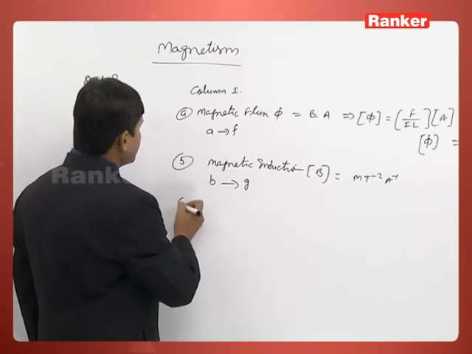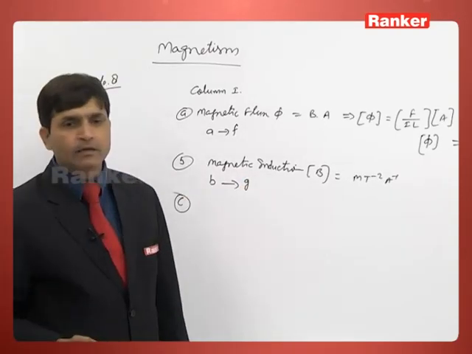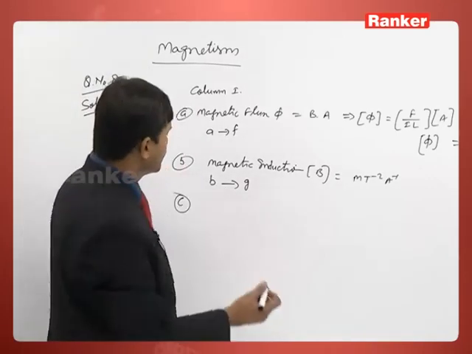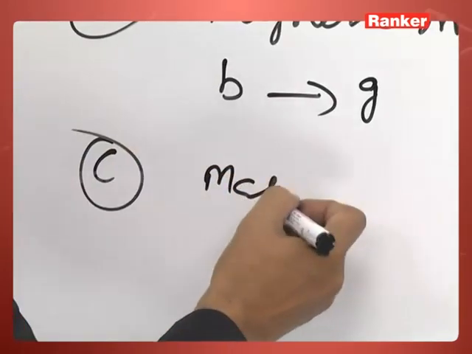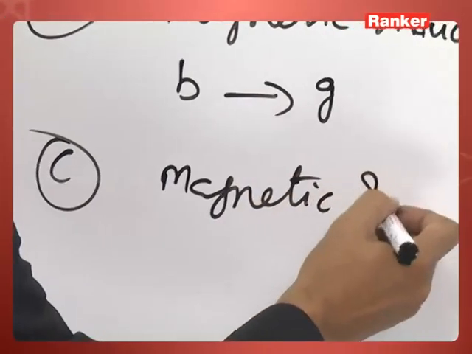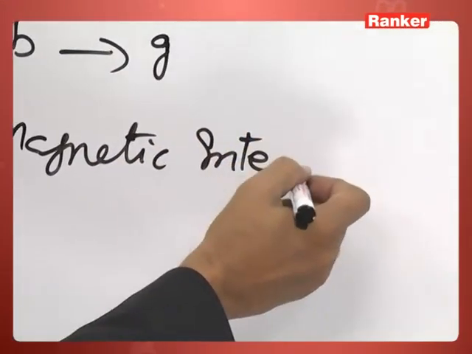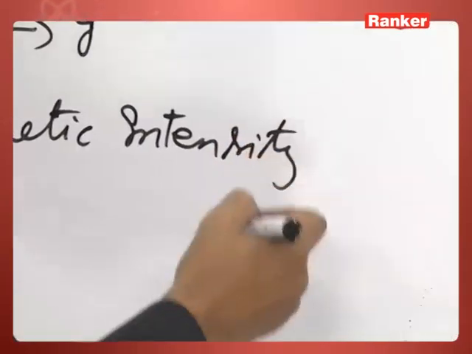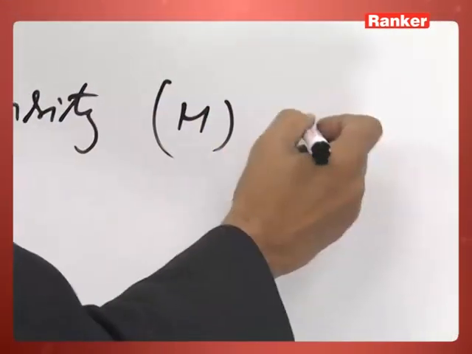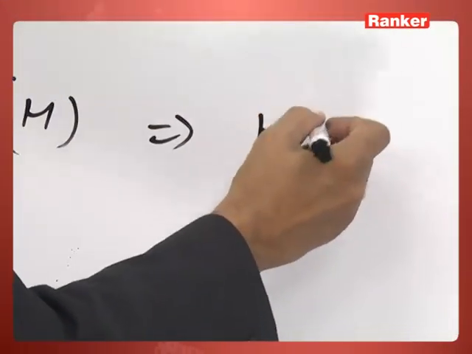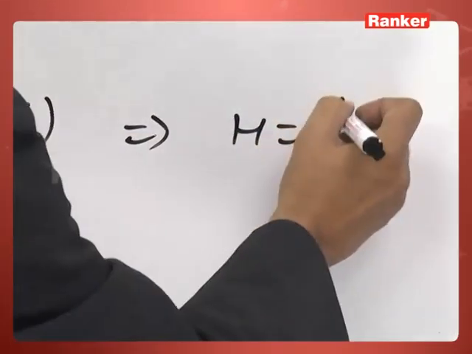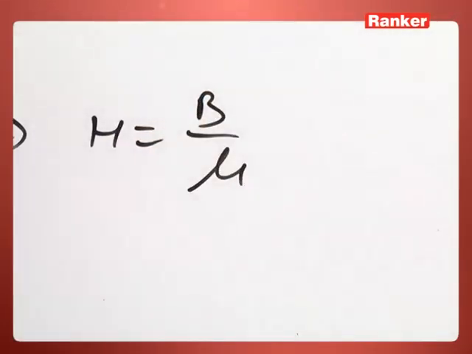Similarly, we can see for the third is magnetic intensity H. Magnetic intensity H. So that is written as H is equal to B by mu.